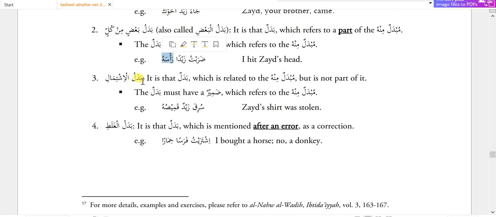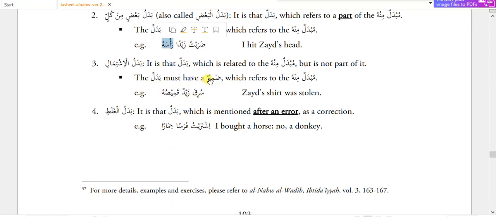Badalul ishtimal. It is the badal which is related to the mubdal minhu but is not part of it. The badal must have a zamir which refers to the mubdal minhu, of course. Suriqa Zaidun Qamisuhu. The Suriqa Zaidun means Zaid was stolen. Then again we put another word, qamisuhu, it means his shirt. So it means not Zaid but his shirt was stolen, and his shirt is related to Zaid himself.